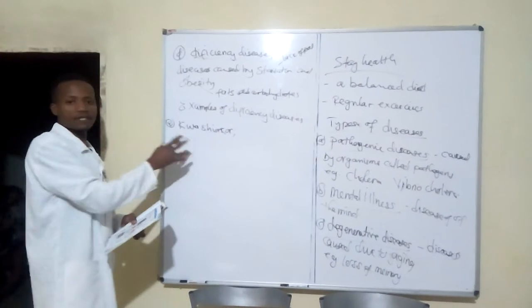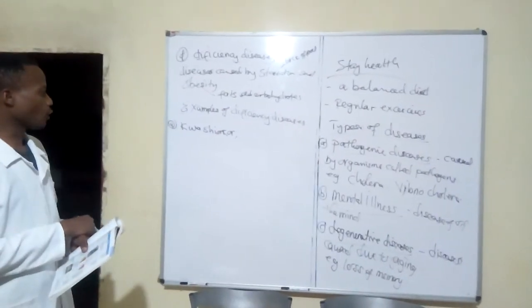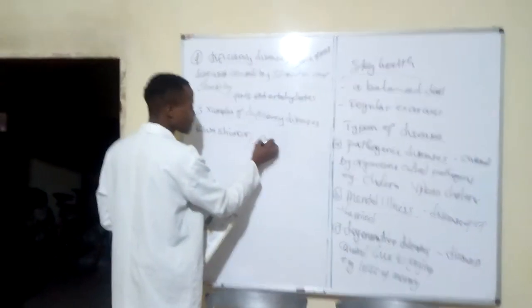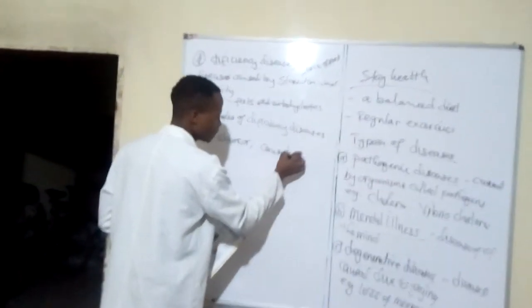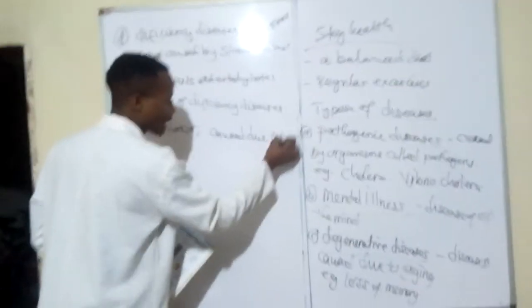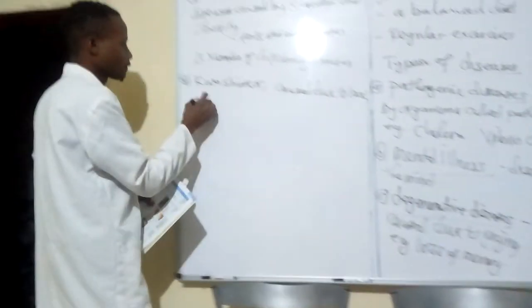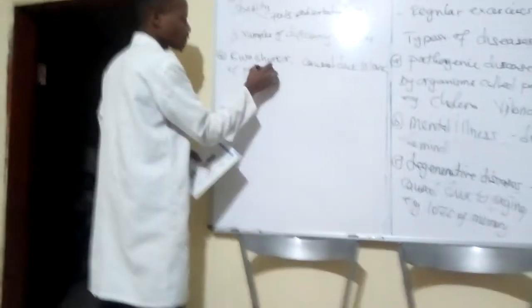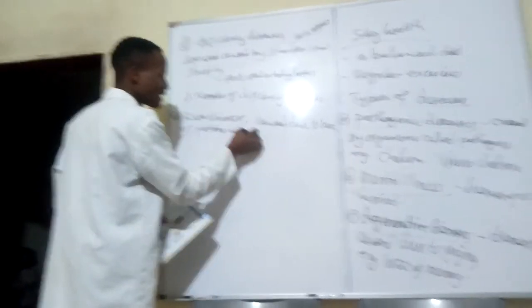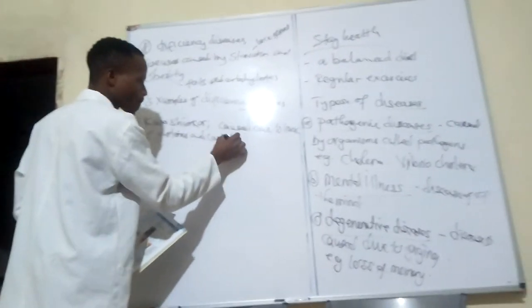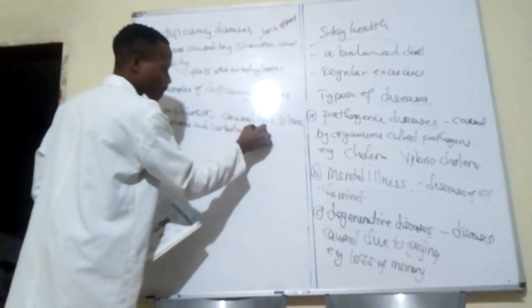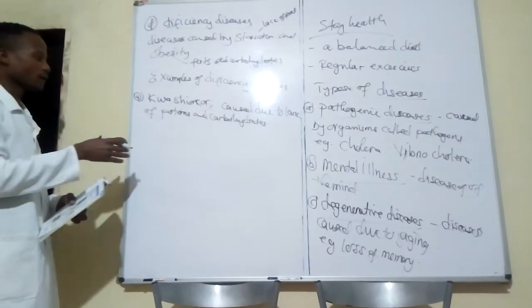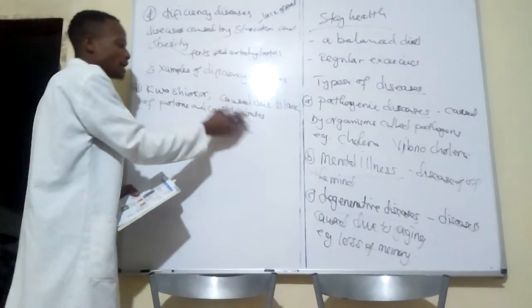Kwashiorkor is an example of a deficiency disease. It is caused due to lack of proteins and carbohydrates. So kwashiorkor is the disease caused due to lack of proteins and carbohydrates.